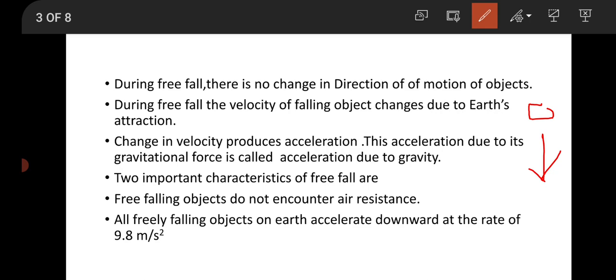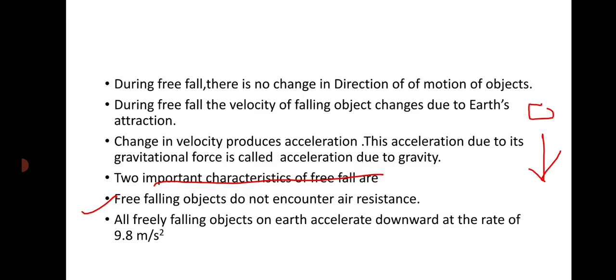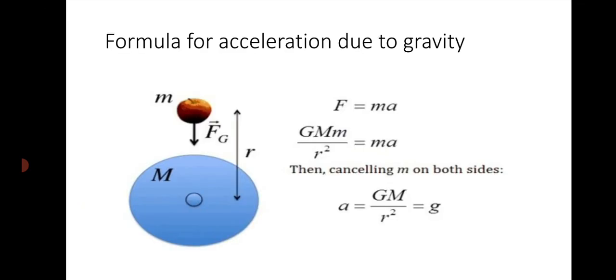Now, two important points of free fall are: free falling objects do not encounter air resistance. Air resistance is to be taken as negligible. It is not considered in free falling objects. And second thing, all free falling objects accelerate downward at the rate of 9.8 meter per second squared. So when you are dropping any objects, it is accelerated at the rate of 9.8 meter per second squared. So these are the two important characteristics of free fall.